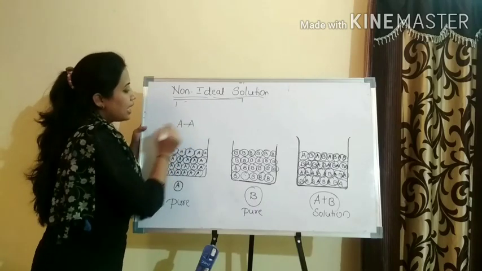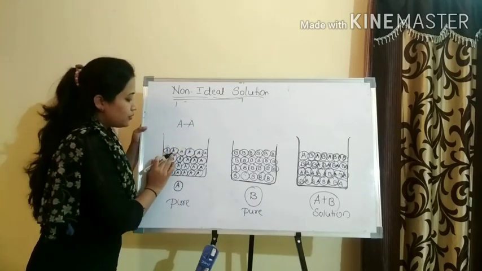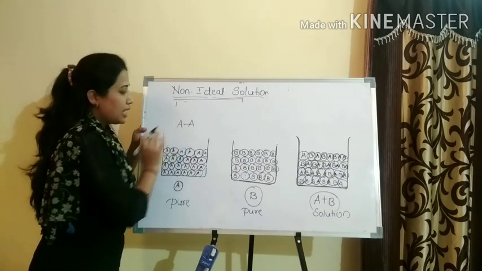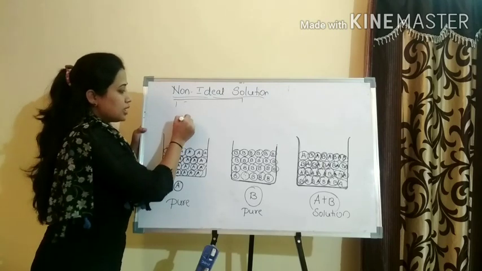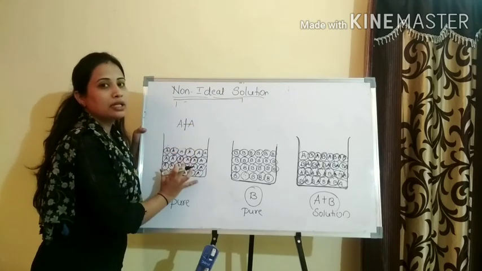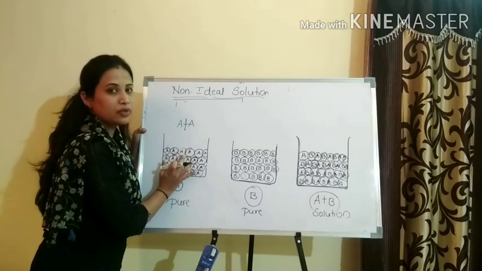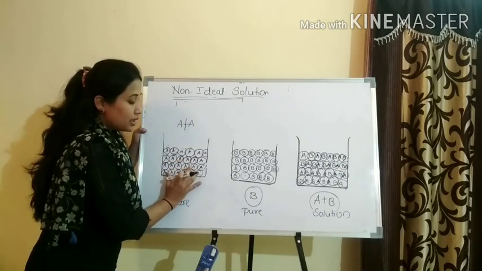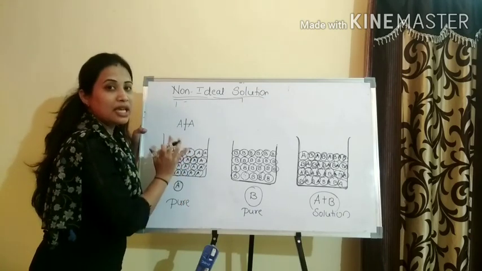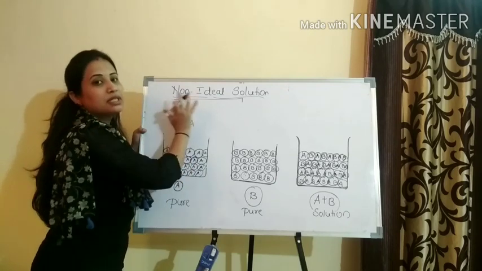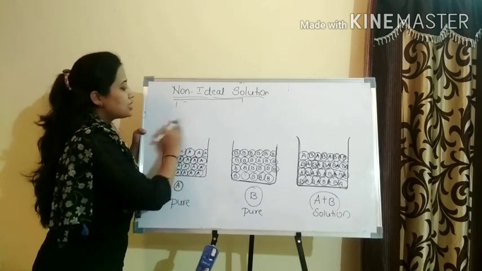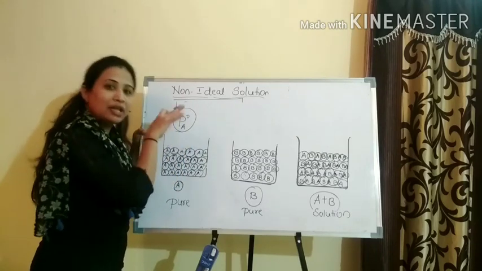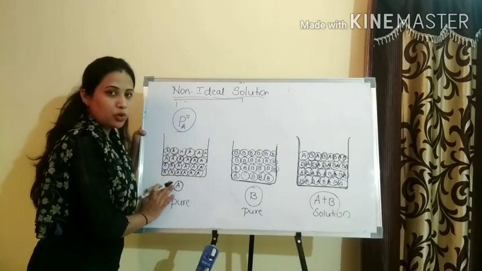Listen carefully, if the AA interaction is more, it means these molecules are strongly held with one another. If they are strongly held with one another, the escaping tendency into a vapor state is very less. If it is less, then the vapor pressure generated by this pure component is also less. This is for a pure component.